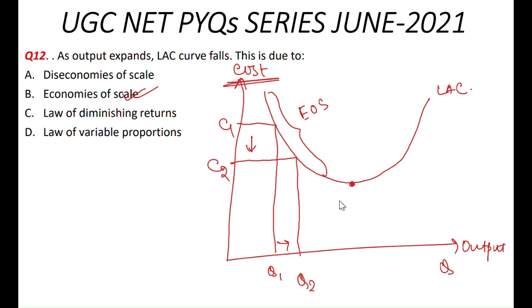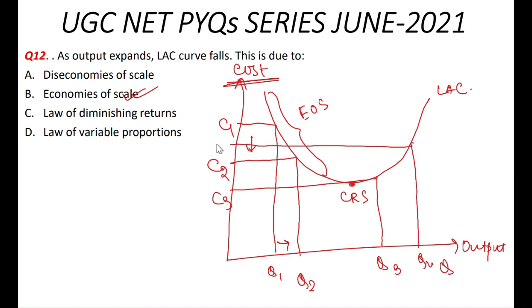But this point exhibits constant returns to scale, and beyond this point, we can see that if we increase our quantity our cost increases. That is, let's say for Q3 cost is C3, but for Q4 cost is C4. That is, if quantity increases then cost also increases.